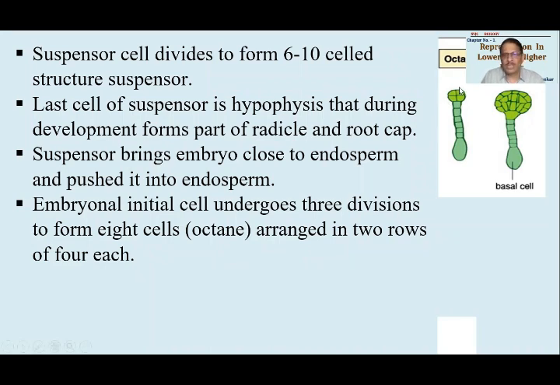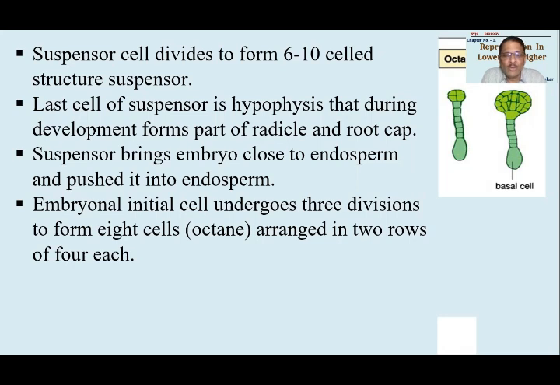अभी यहाँ पे आप लोग को 4 cells दिख रहे हैं, but उसको octant कहा है हम लोगों ने. Octant is a group of 8 cells. So 4 cells ahead, 4 cells behind. Okay, that's how. One division will form 2 cells, 2 divisions will form 4 cells, and 3 divisions will form 8 cells.